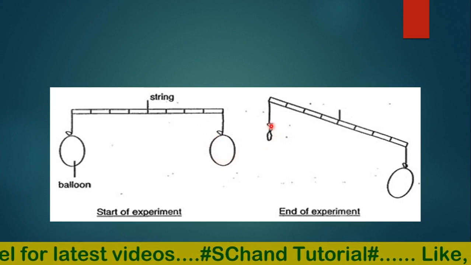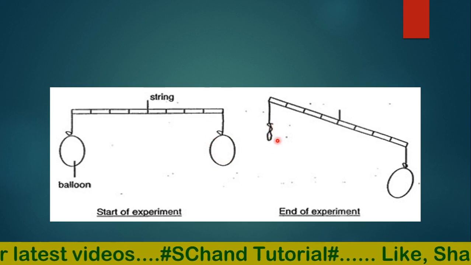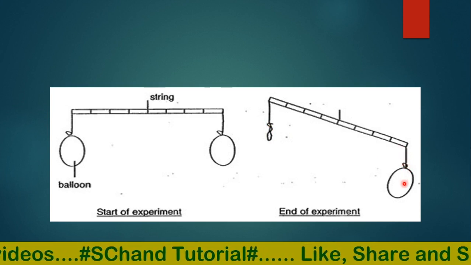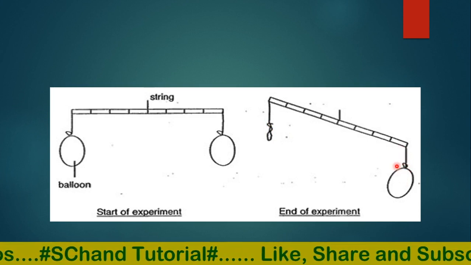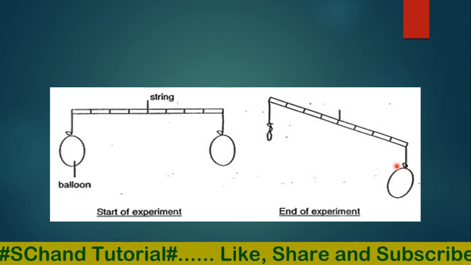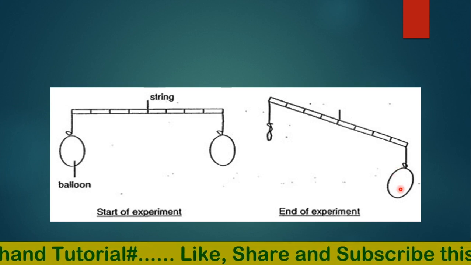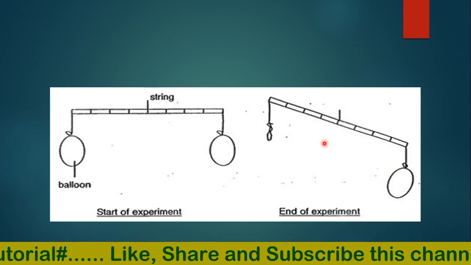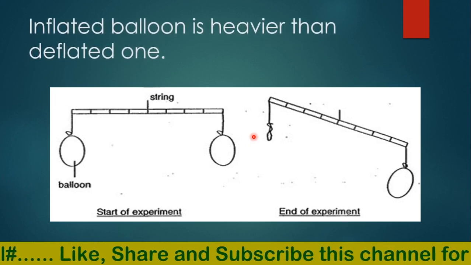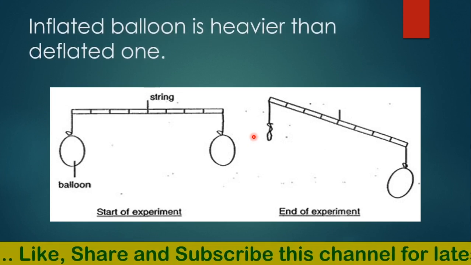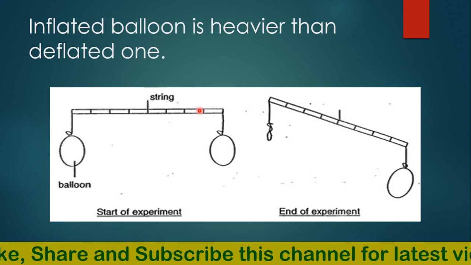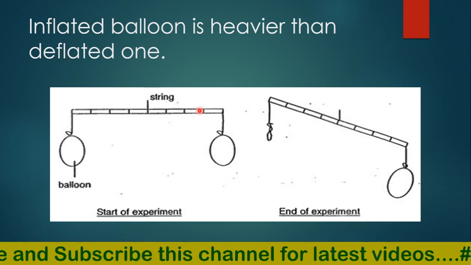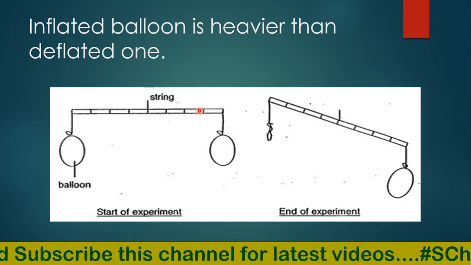And when one balloon bursts, you will have seen that one end of the scale dips down. What it shows is that air has weight also, which means air has mass. So this activity shows that an air-inflated balloon is heavier than the deflated one. So air is also matter because it occupies space and has mass.